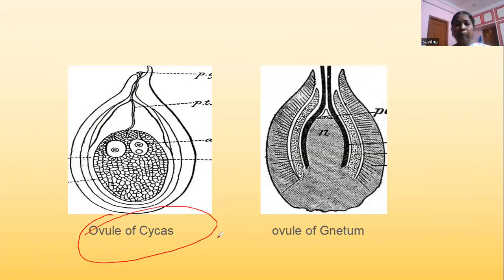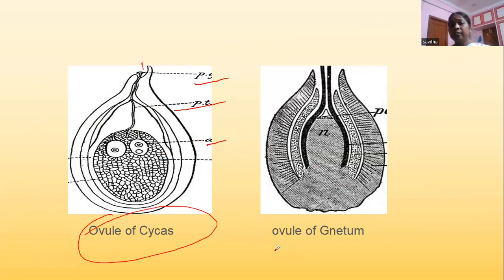Here is the micropylar region. From the micropyle, the pollen tube is entering, where it reaches the archegonial chamber and takes the male gametes. You will see 2 archegonia present here with egg cells, and these male gametes fuse with the egg cell.